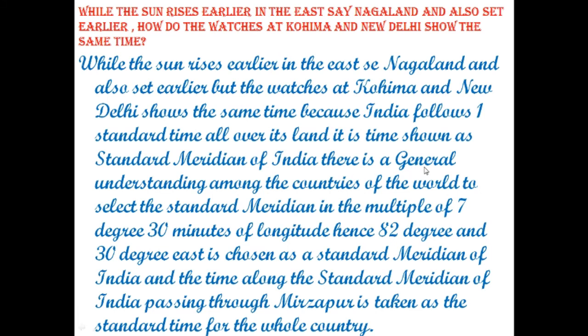There is a general understanding among the countries of the world to select the standard meridian in multiples of 7 degree and 30 minutes of longitude. Hence 82 degree and 30 minutes east is chosen as the standard meridian of India. The time along the standard meridian of India, which passes through Mirzapur, is taken as the standard time for the whole country.